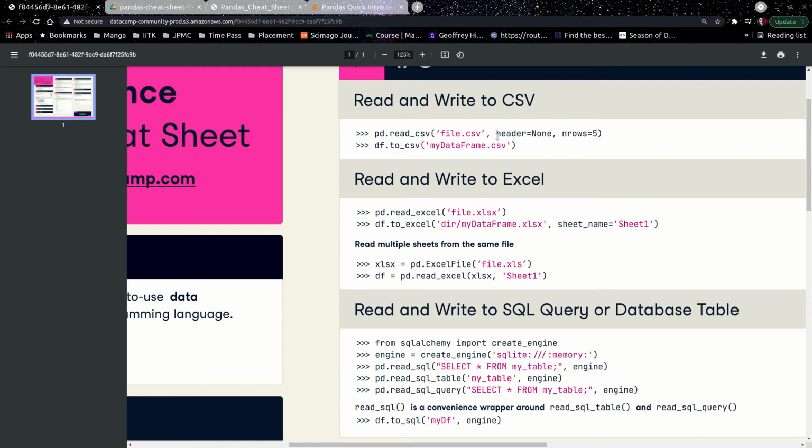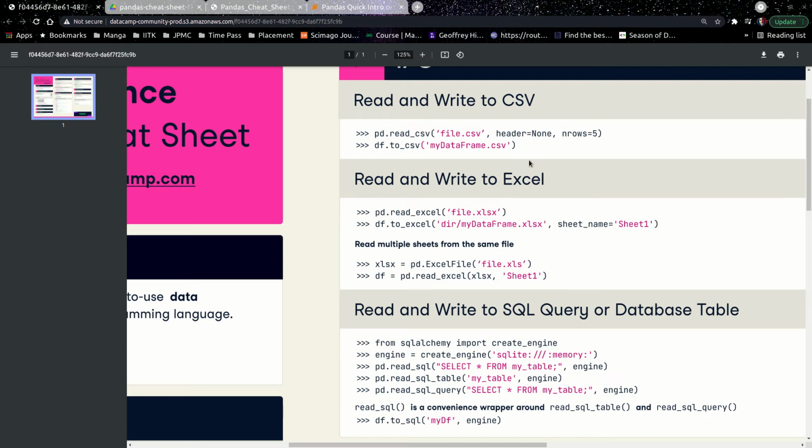Now the point here is, you can specify how much data you want to import. Let's say you want to import the full data, or a small amount of it, or you want to utilize the index of the original CSV file, or you don't want to utilize it. Header here means the name of the columns, whether you want the name of the columns or not, right?